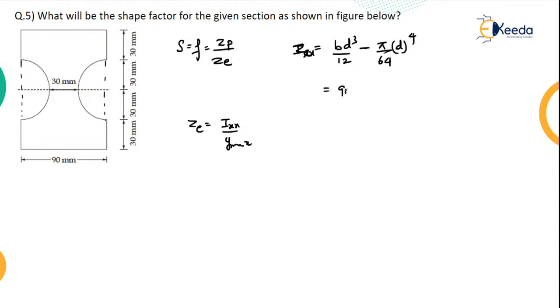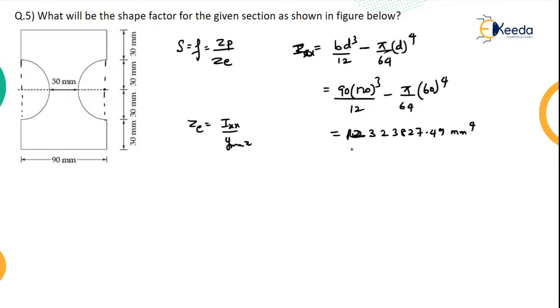So how much is B? B is 90. D is how much? 90, 90, 30, 30, 30, 30. So total D will be 120, whole cube by 12, minus pi by 64. How much is the diameter for this? Diameter is 60 power 4. Be very careful in the substitution. Okay, you will get 1,238,27.45 mm power 4 as I. Now Y max will be what? Exactly half, so Y max will be 60 mm. So your ZE will be equal to 205397.12 mm cubed.